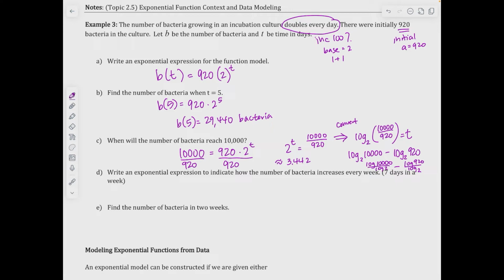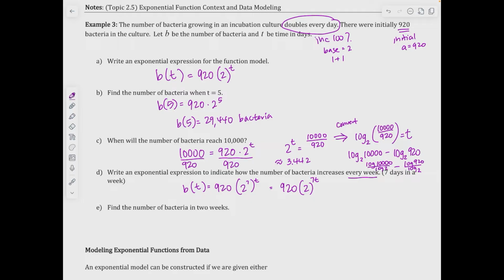Okay, letter D, write an exponential expression to indicate how the number of bacteria increases every week. So what that just means here is this. I have B of t, and it's 920 times 2 to the 7th power t. If I use my power property, 920 times 2 to the 7t, because power means that you are going to multiply.